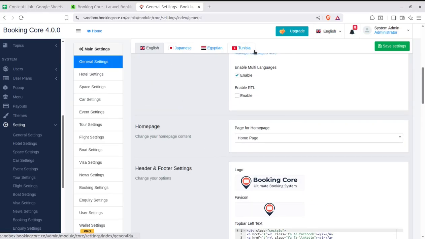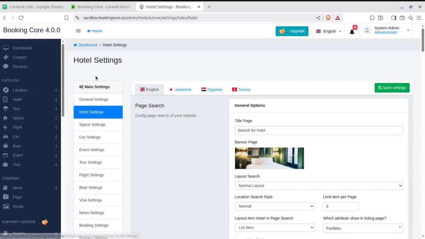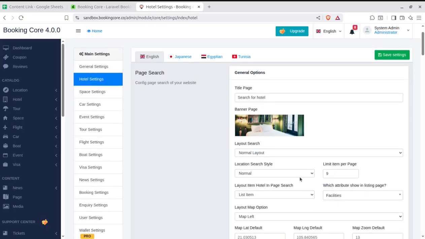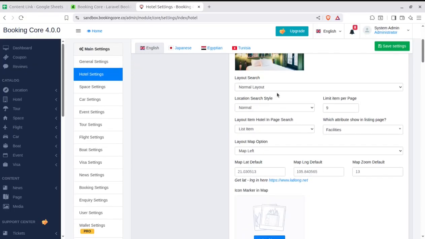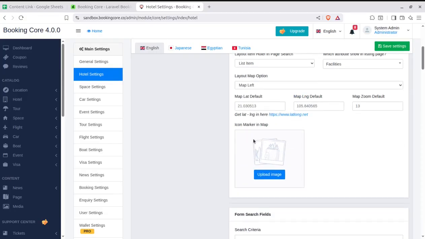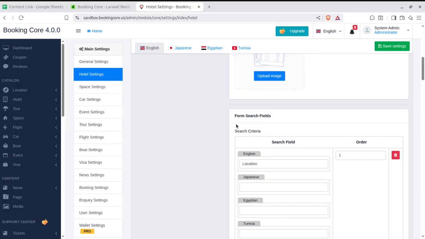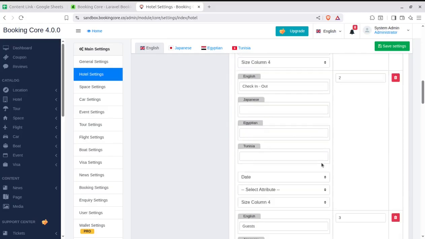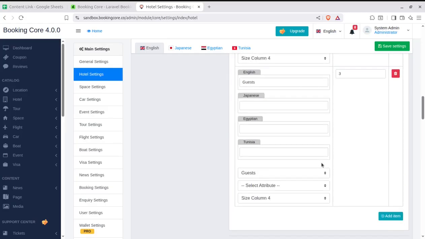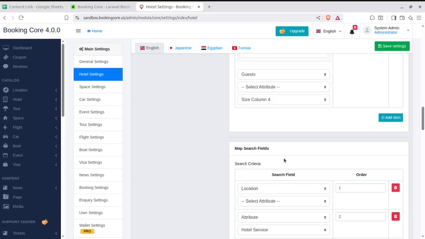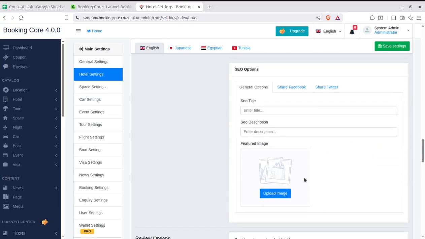So there might be multiple languages. You can launch the solution in multiple countries, multiple languages at a time. We have hotel settings, how you want to show the hotels, like location, search style, limit per page, or the normal layout, the map, and default map things, and the icon marker on the map, form search fields, and all the settings that may be required for hotel search pages. So map search fields are here, and you can change the SEO options as well.